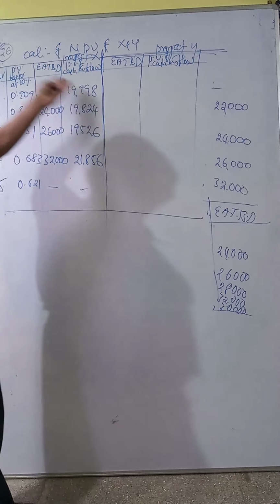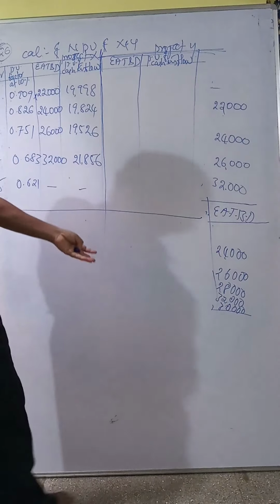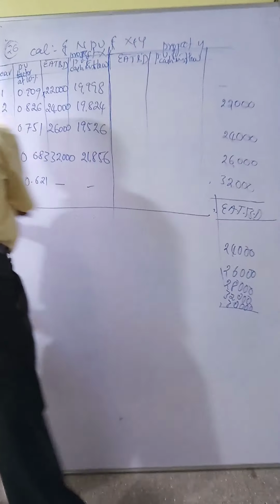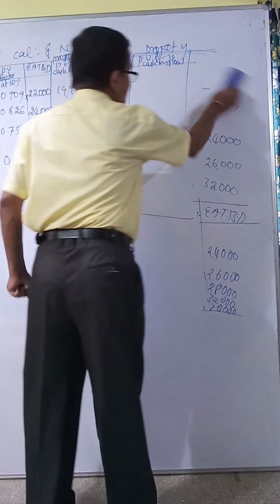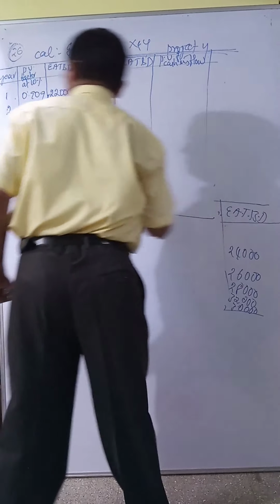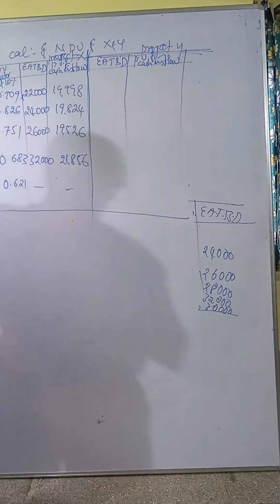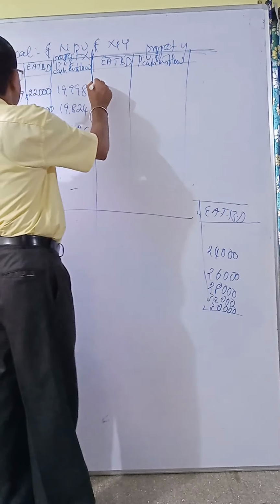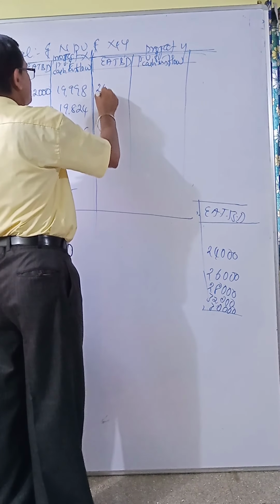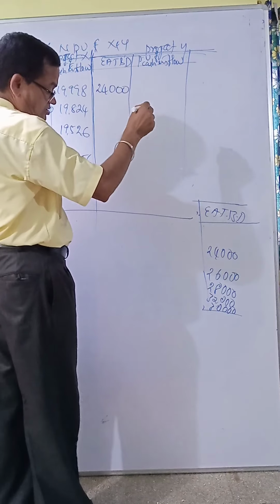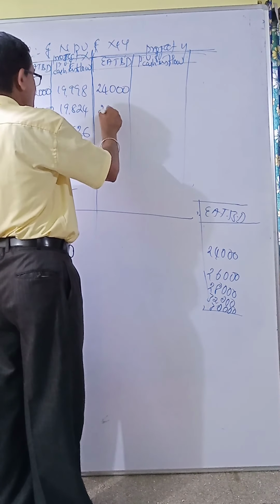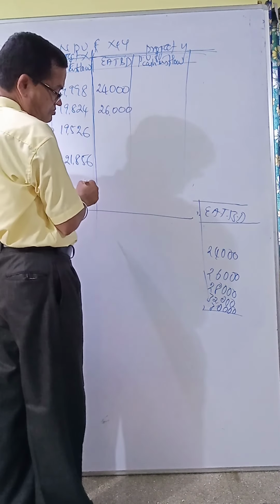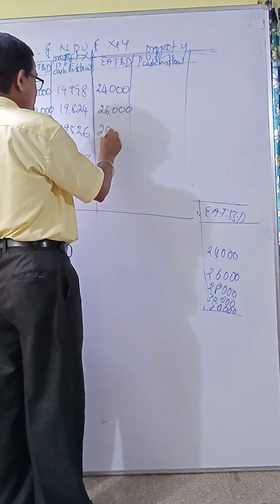Now project Y. This is the year and PV factor. Project Y is given in the question. You see, we calculated earnings after tax before depreciation. First year 24,000. Second year 26,000. Third year 28,000.